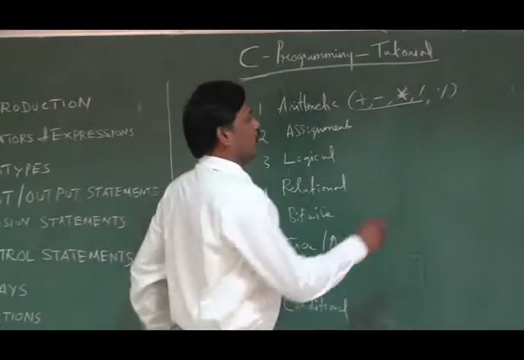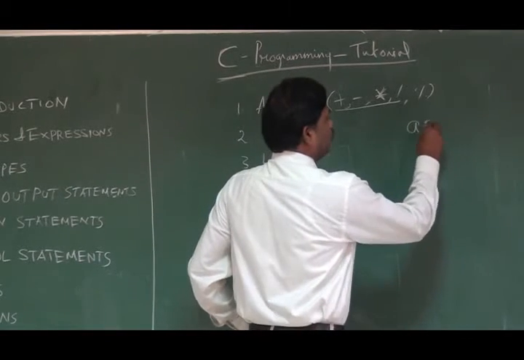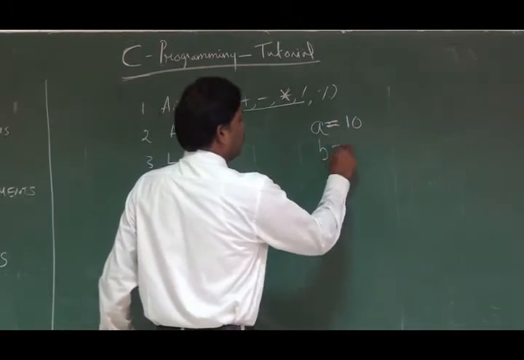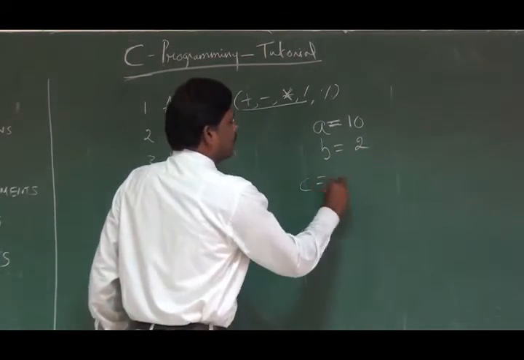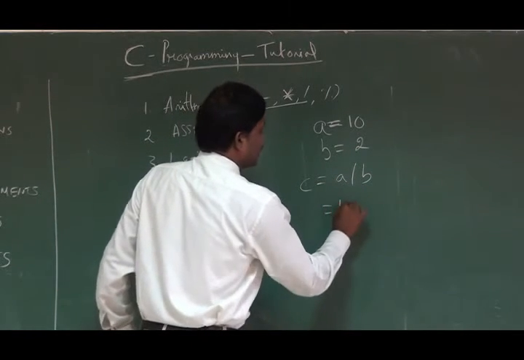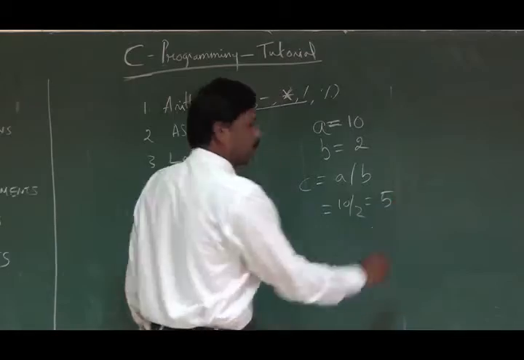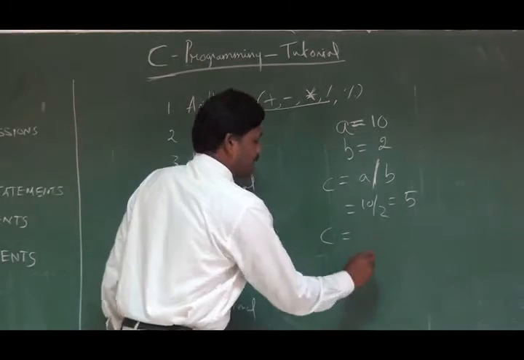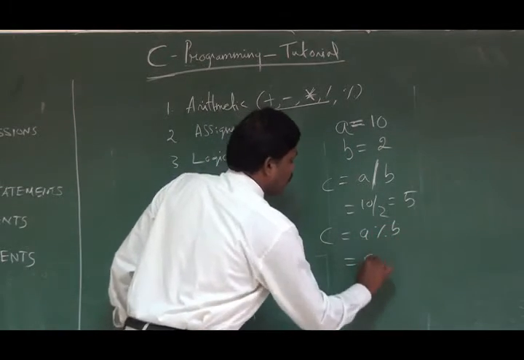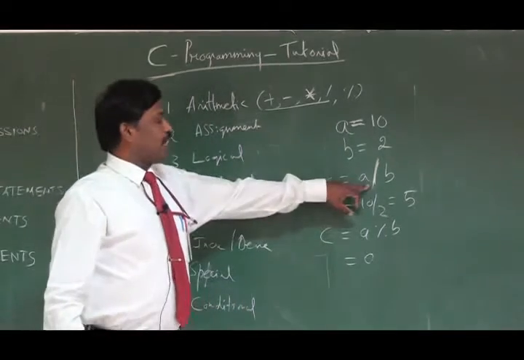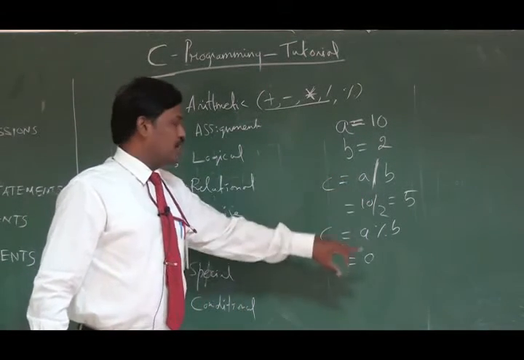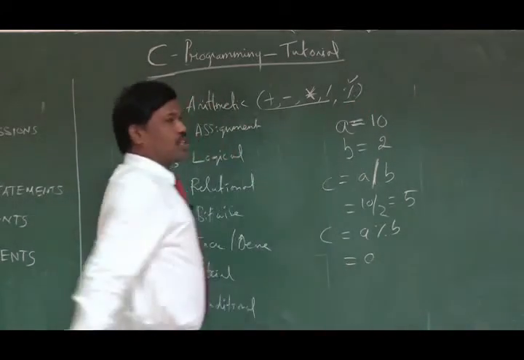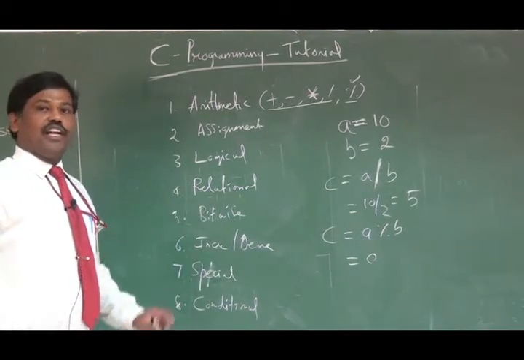What is its role? For example, I take a variable A and assign it the value 10, and a variable B and assign it the value 2. If I say C equal to A divided by B, that is 10 divided by 2, which gives 5. So the division operator always gives a quotient, whereas if I write C equal to A modulo B, it gives 0. The slash, the division operator, always returns a quotient. The modulus operator always gives a remainder. That is the special operator, the modulus operator, which always gives the remainder of a division.